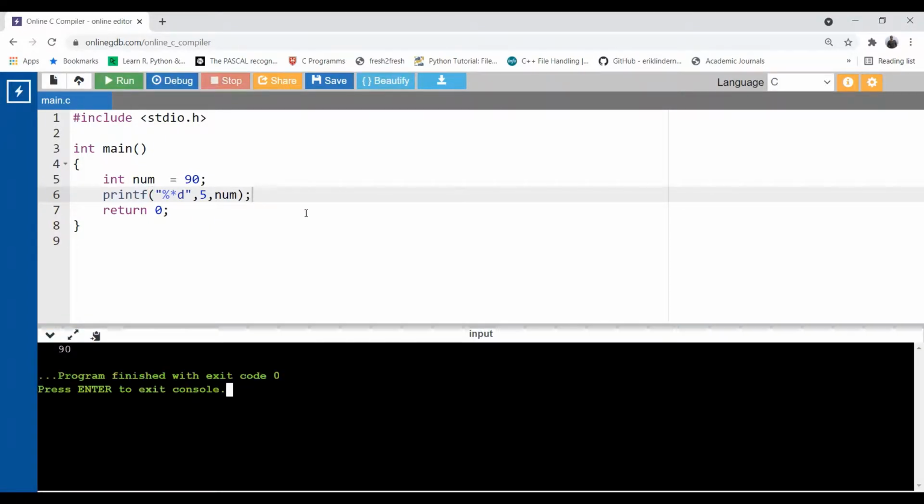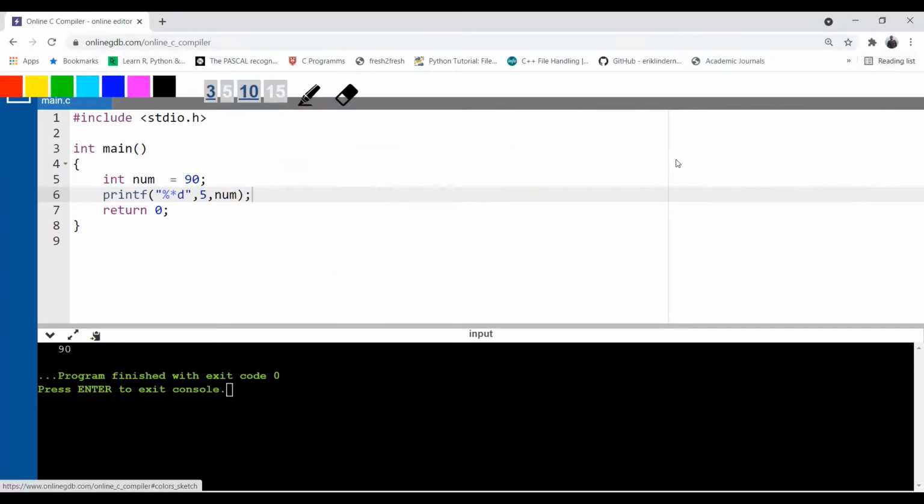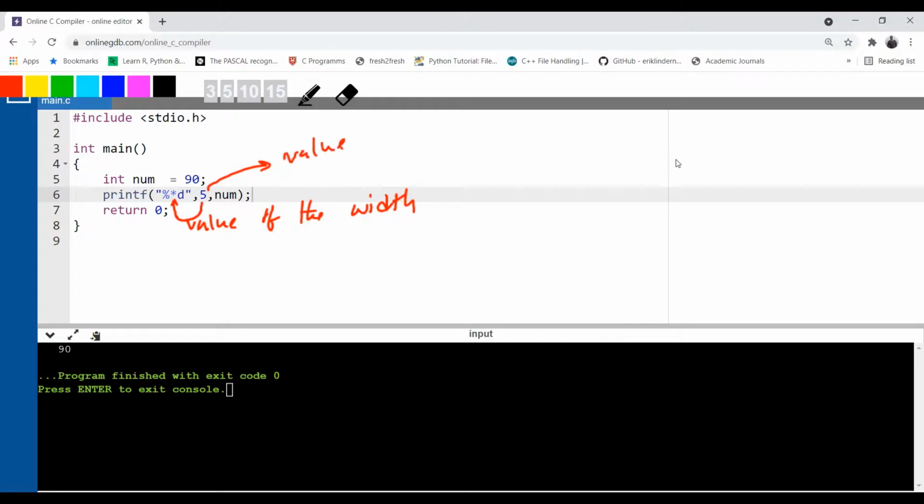Now how does it work? Let me tell you how it works. First of all, what does this asterisk mean? Asterisk represents the value of the width. The second parameter of the printf will be considered as the value for width.